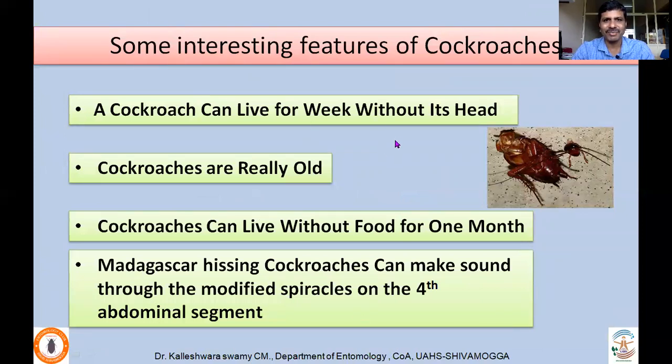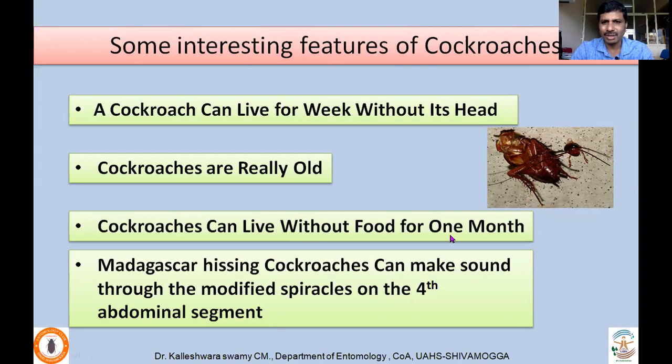A cockroach can live for a week without its head. That is because the control is actually done by the various ganglia which are located in different parts of the body. Cockroaches are really old. In fact, they evolved on this planet more than 250 million years back, and they are considered very resilient. Some of the species which were there more than 150 million years back have maintained the same character even today. That's why they are called very resilient species.